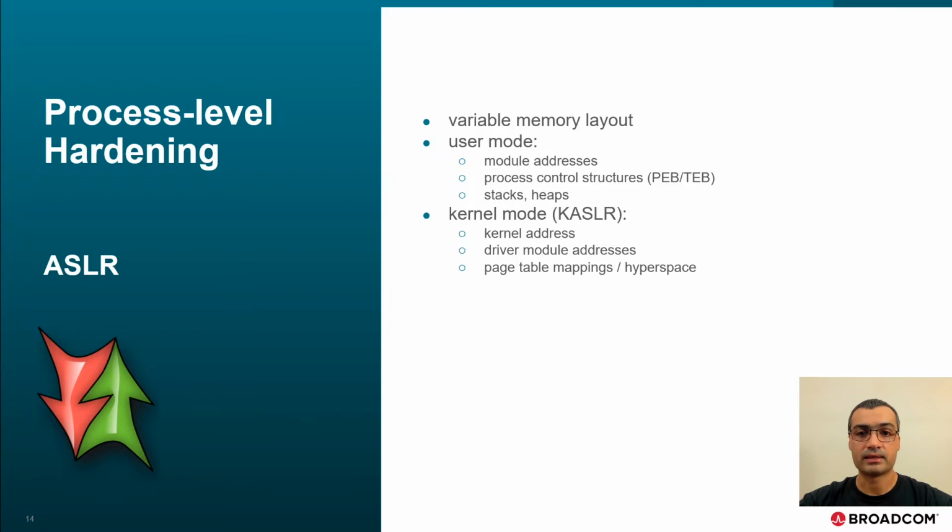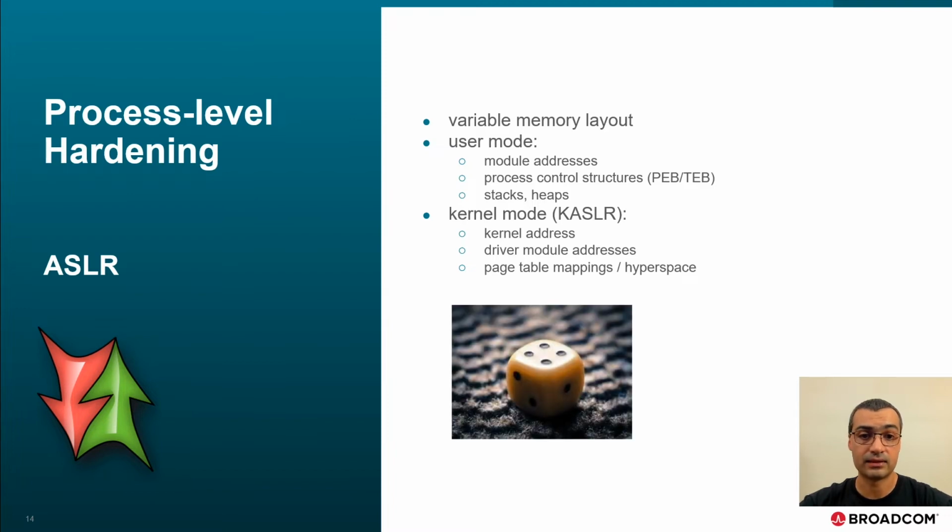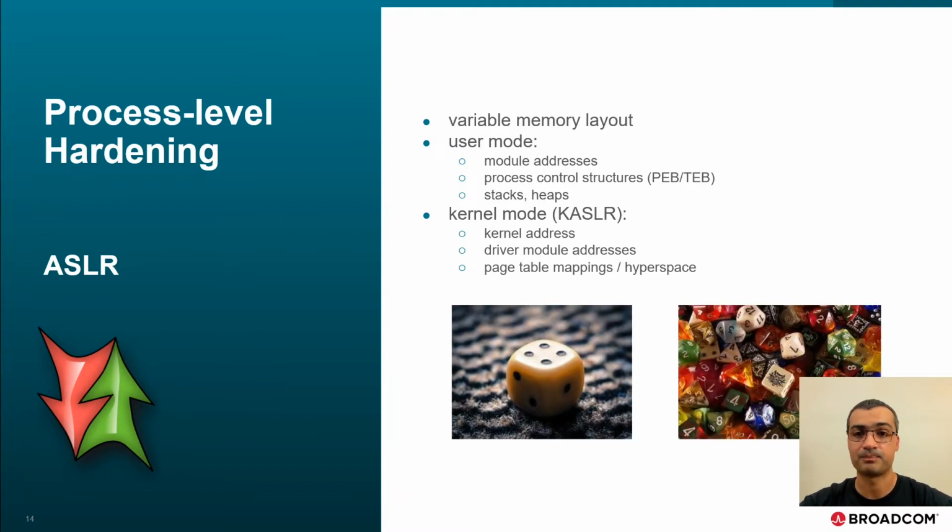ASLR, or address space layout randomization, marked another milestone in exploit mitigation. This feature aims at introducing high enough entropy for memory layout to make it hard to achieve reliable exploitation. Operating systems went through several rounds of improvements of this feature by widening the randomization range and by adding more kinds of regions to be randomized. For some, ASLR looked like this in the first iterations, to become this later on.